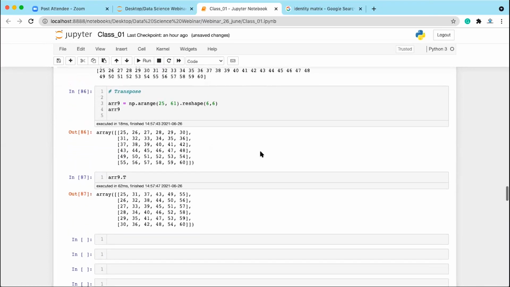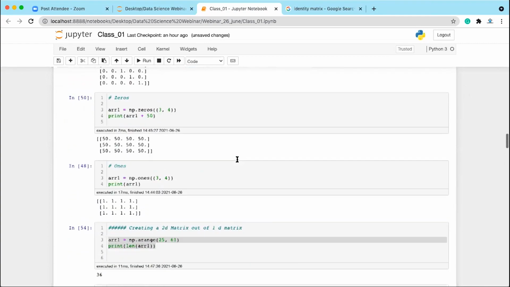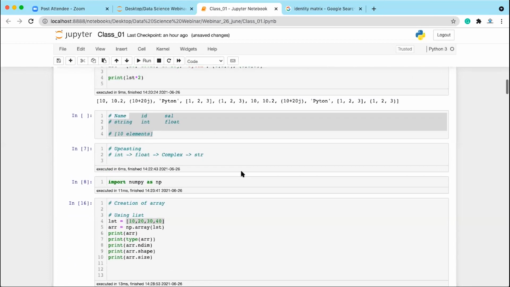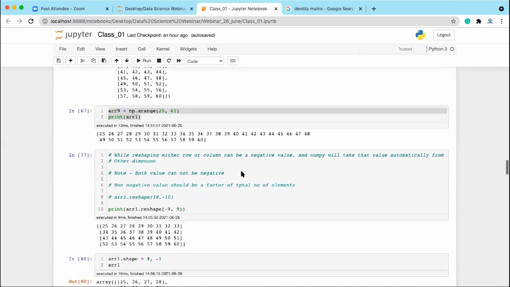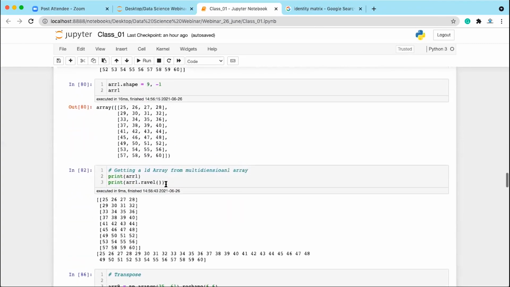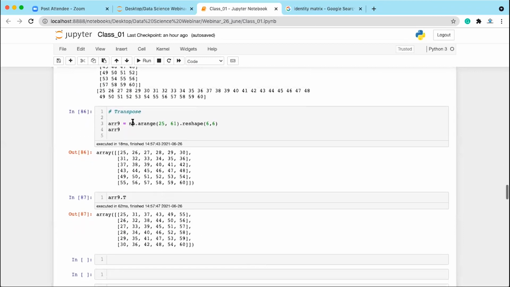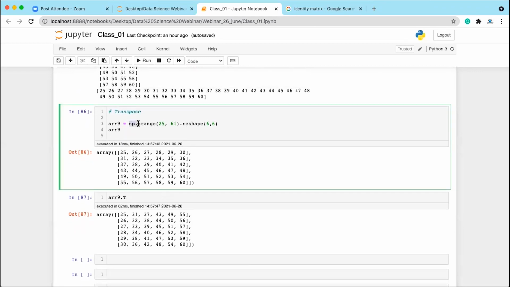Actually we have received the request for these classes, NumPy and Pandas, from the last one. So that's why I thought let's start with this. Is it mandatory to write import NumPy for every program or not? It is important, and you have to do it once in the beginning, not every time. You have to import NumPy. Then everywhere you are using np, isn't it? Where are you using np from? That is where you have imported.